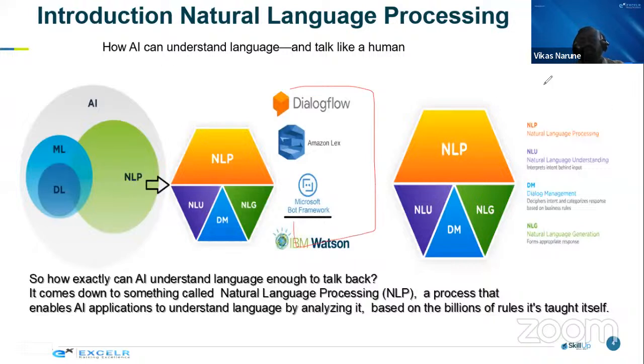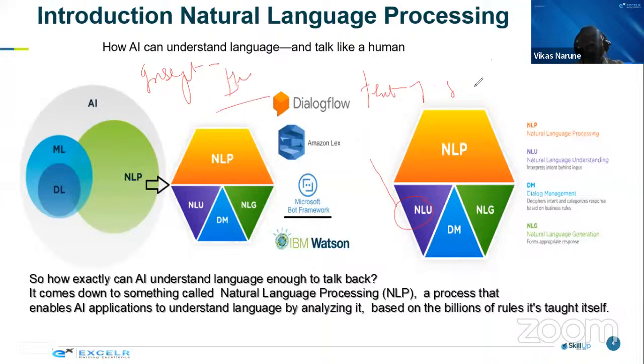Then I told you guys that it is also possible to do natural language understanding, meaning whatever text is there, we can analyze it for emotions and for speech. Whether someone is speaking on YouTube Live or Facebook Live and trying to instigate people against some religion, against humanity, against India, against the country, you can immediately come to know by applying this kind of NLP algorithm. You come to know this guy is doing hate speech, and you can block them directly. So that kind of thing is also possible.